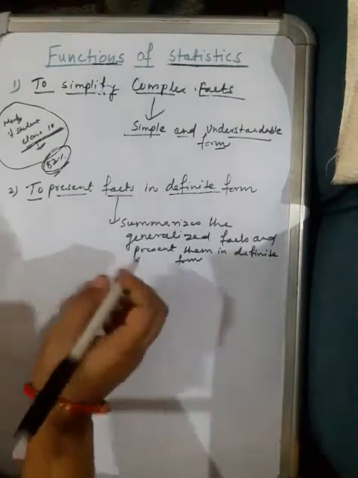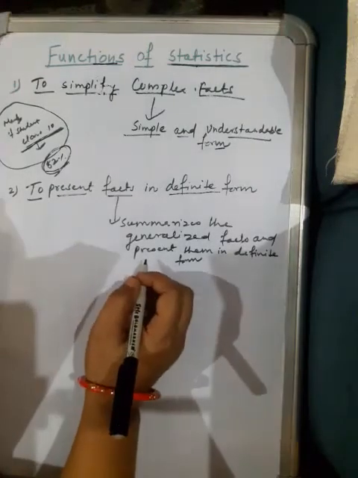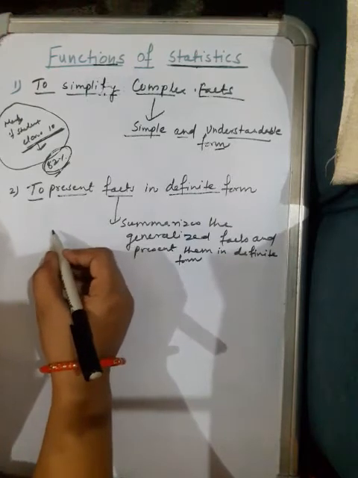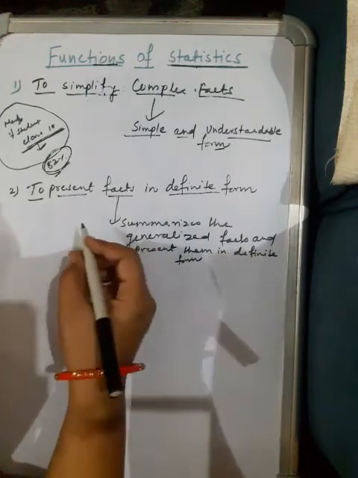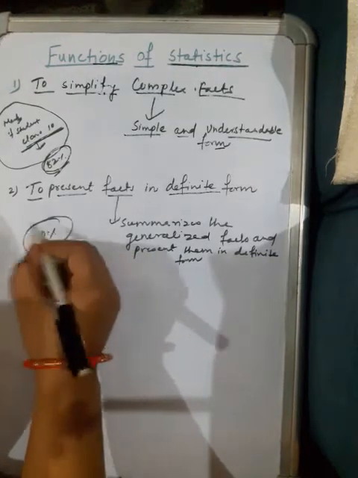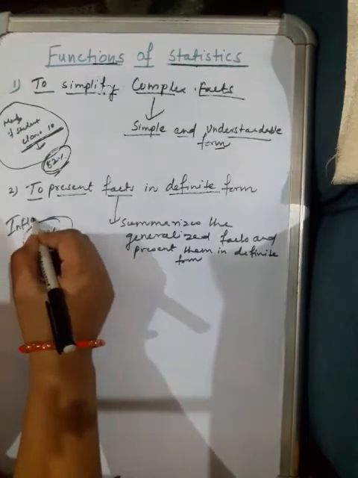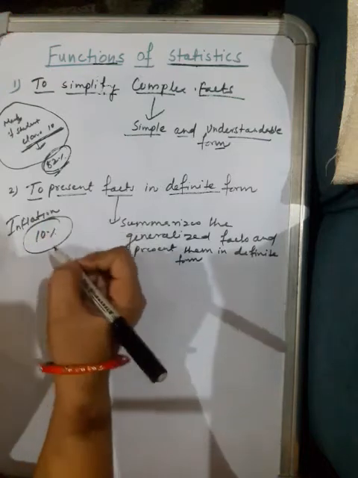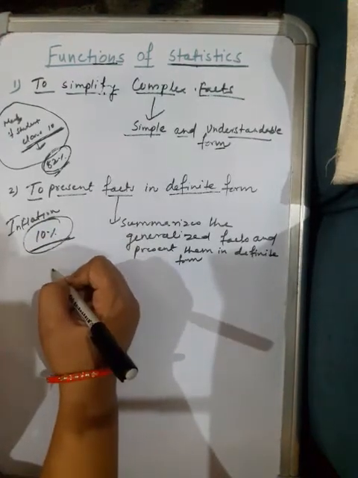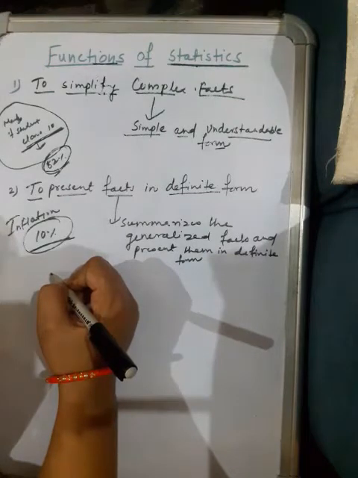Students, for example, if I say the rate of inflation, that is, the consistent rise in prices in a country, is 10%, that statement is more convincing than a statement like prices are rising.